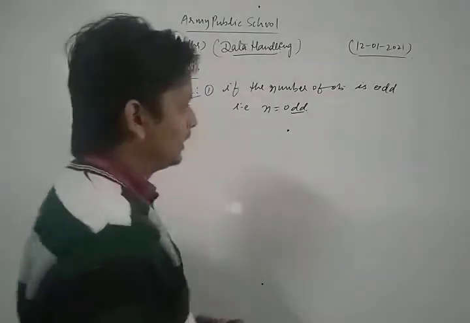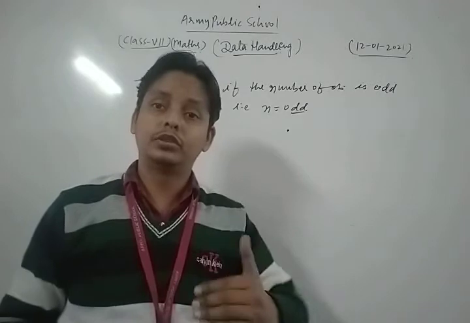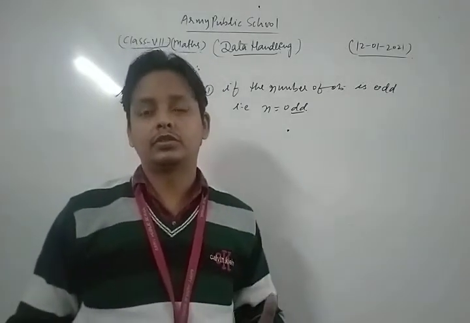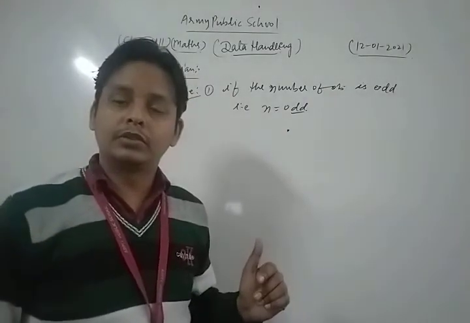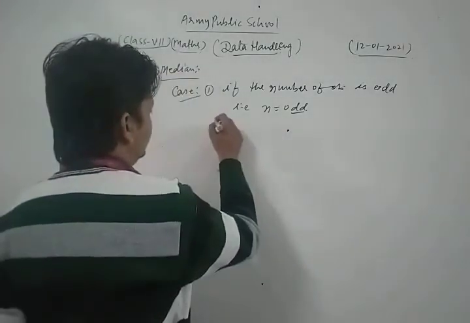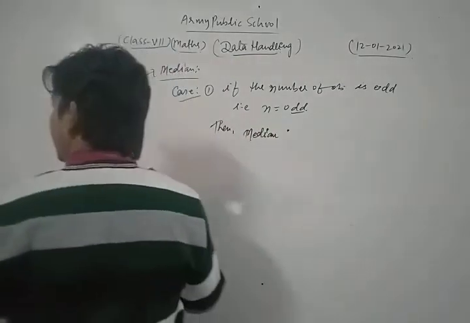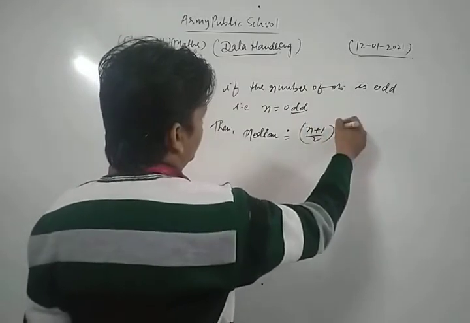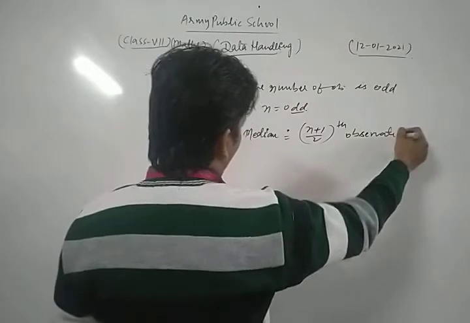Dear students, in finding the median of any data, first of all you write the given data in ascending order. After that, count how many total observations there are. If the total number of observations is odd, then the median will be the (n plus 1) upon 2-th observation.